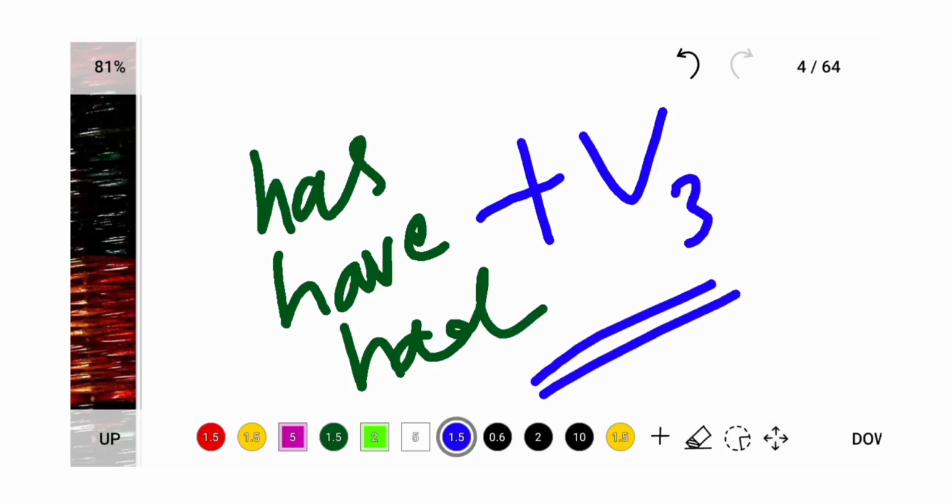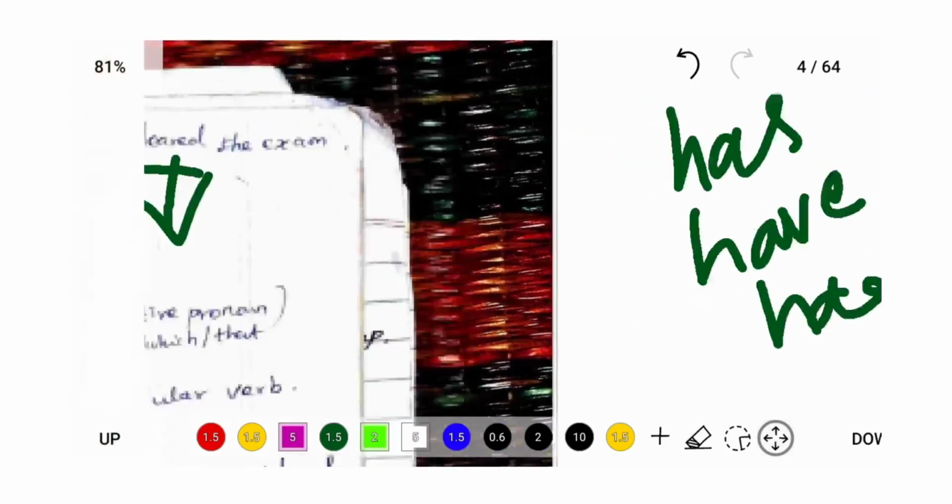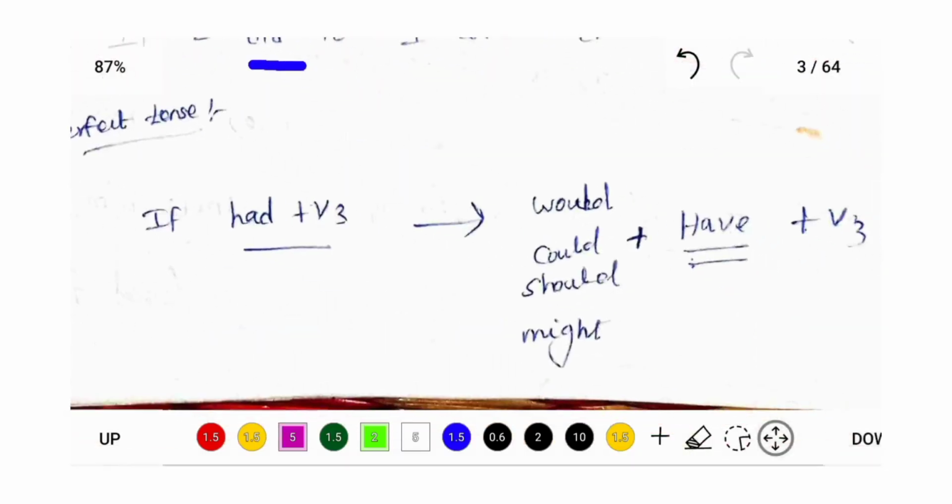The perfect tense format will always be have, has, had plus V3. Understand? In a given sentence, if the first form is had plus V3, then the following part of the sentence will be would, could, should, might plus have plus V3. Would have plus V3, could have plus V3, should have plus V3, might have plus V3.